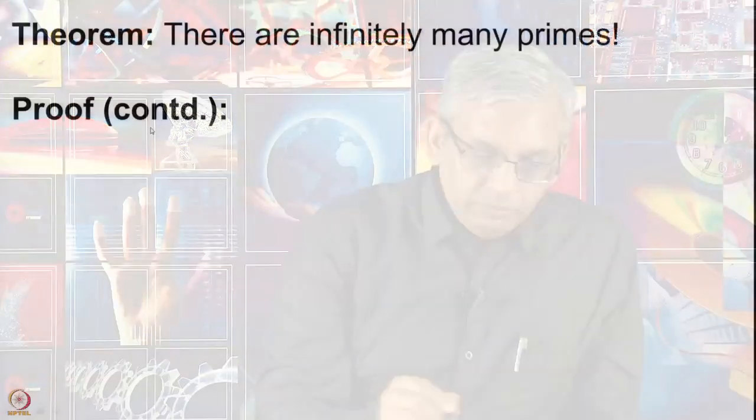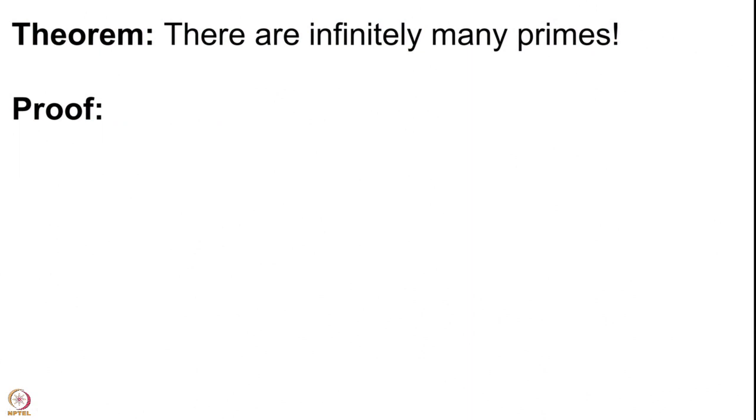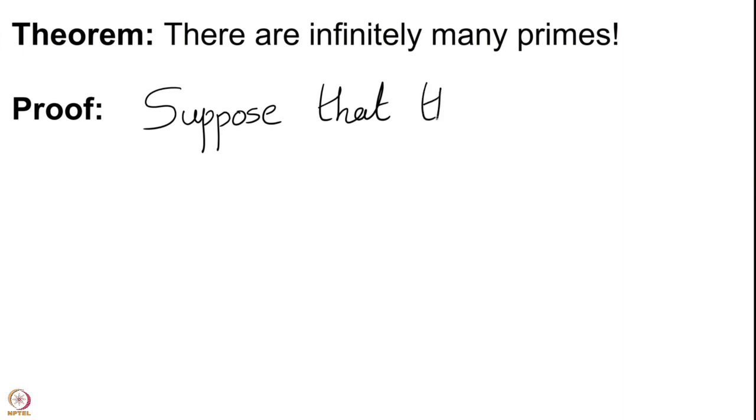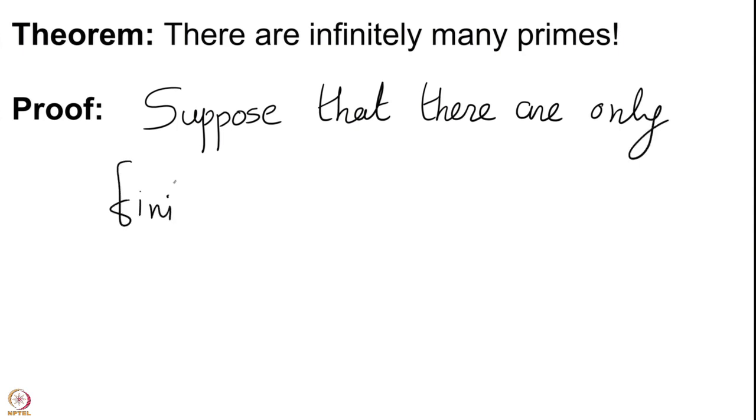So, I want to prove this and we assume that this is not true. So, suppose that there are only finitely many primes.